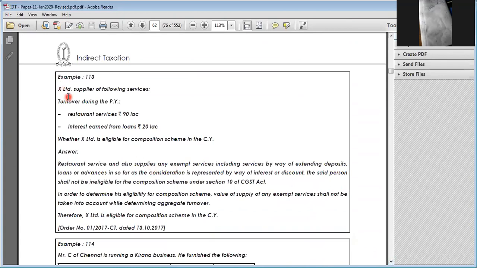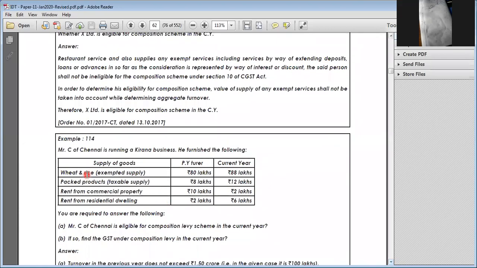Here, X Limited, supplier of the following services: turnover during the previous year, restaurant services 90 lakhs, and interest, which should not be included, 20 lakhs. Whether he is eligible for composition levy? Yes, he is eligible. Next, wheat and rice, exempt supply 80 lakhs in the preceding previous year. Packing products, taxable supply 8 lakhs. Rent from commercial property 10 lakhs. Rent from residential dwelling 2 lakhs. Even though it is an exempt supply, it should be included. 10 plus 2, both are services.